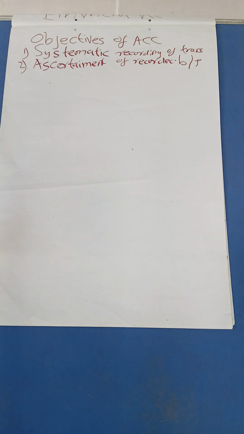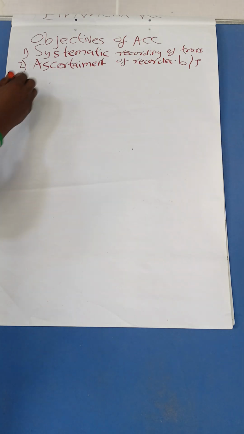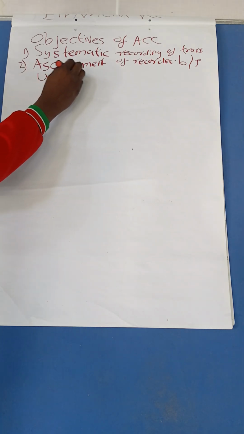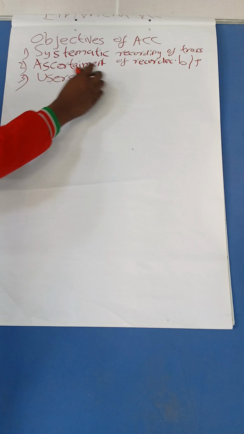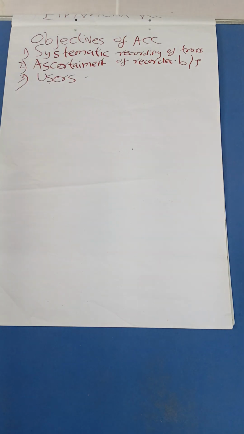Then another objective is providing information to the users for relevant decision making. Users, good. That is one of our objectives. We have already done that, and I've already given out the users of financial accounting information. So another objective is to provide information to the users for their relevant decision making.